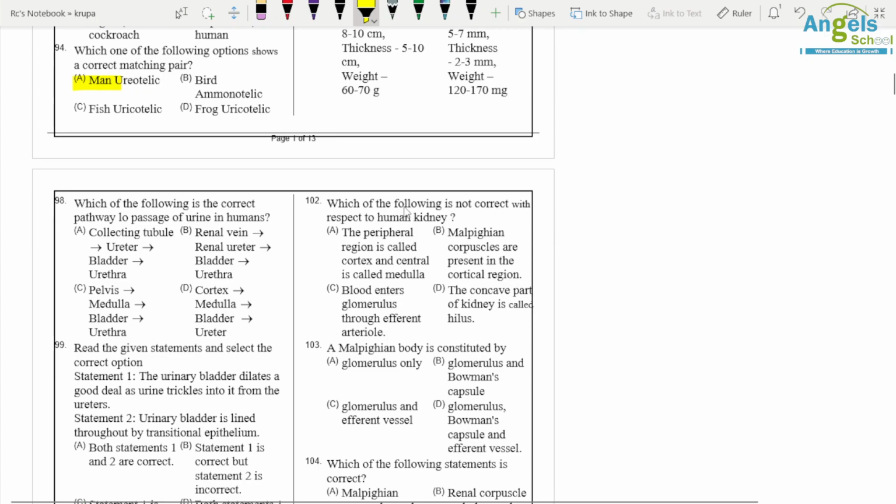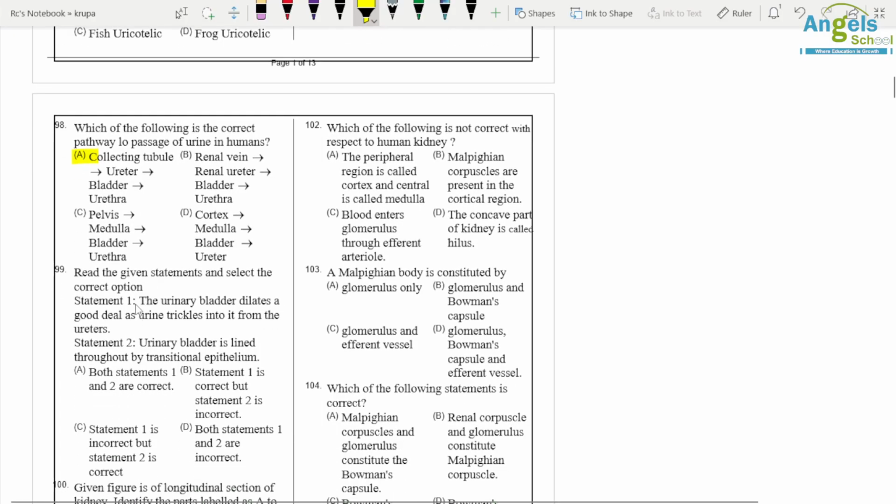Which of the following is a correct pathway for passage of urine in human? So from collecting duct to ureter to urinary bladder to urethra. Option A is correct.